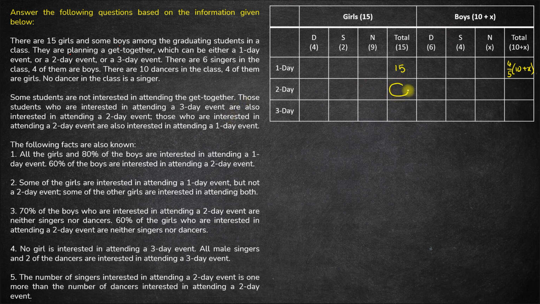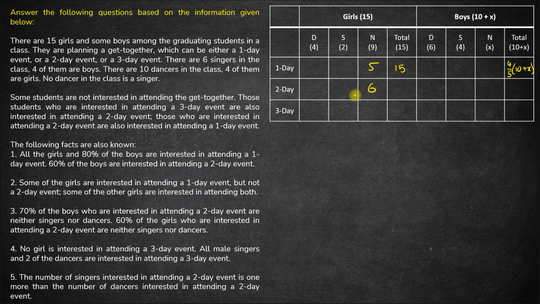So anyone who is interested in a 2-day event is also interested in a 1-day event automatically. So there can be no one who is interested in only a 2-day event but not a 1-day event. Those kind of people will not be there. So this number here should definitely be less than 15. It cannot be more than 15. Anyway, this total is 15, but in any case, let's say if out of these 9 people, 5 are interested in a 1-day event, this number here cannot be more than 5.